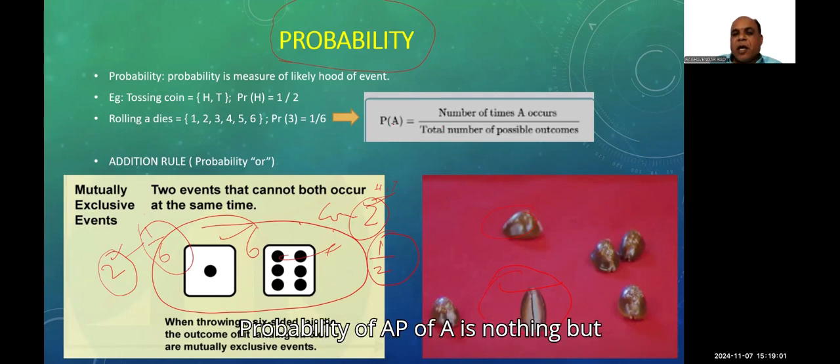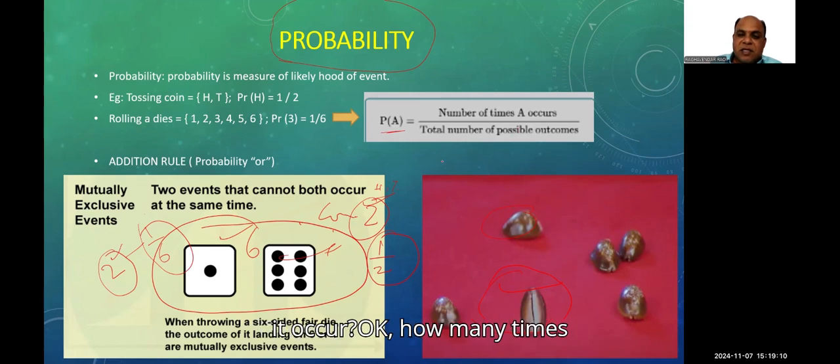Probability of A, P of A, is the number of times A occurs, how many times it may occur, divided by the total number of possible outcomes. Totally how many outcomes are possible? If we toss a coin two times, how many times may it happen?